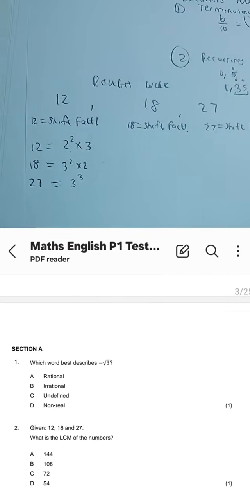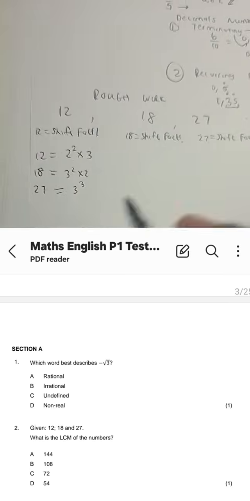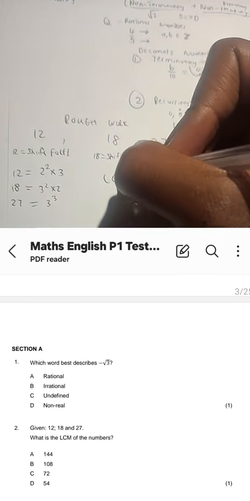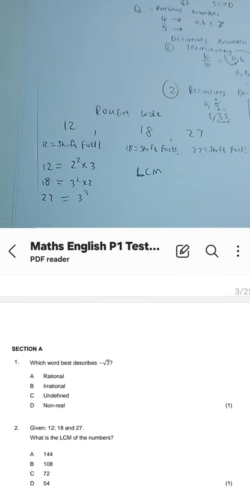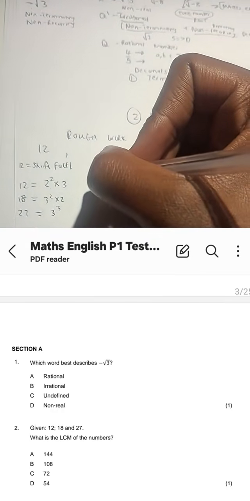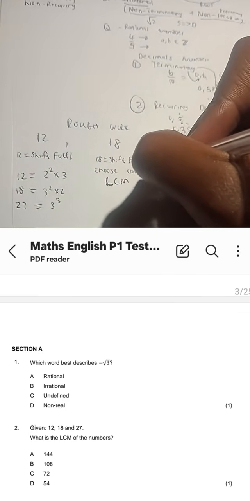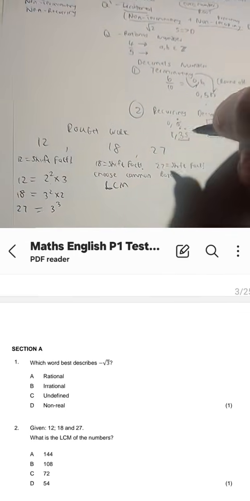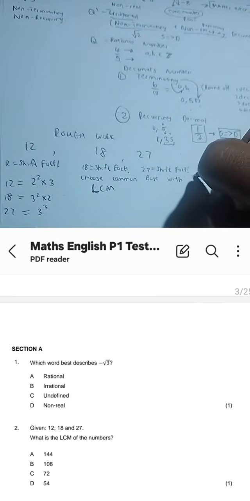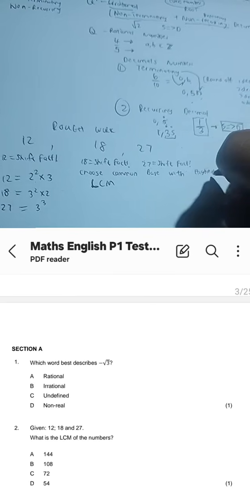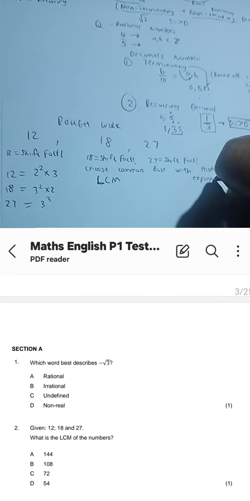Grade 9s. Okay, so now from here, what is the LCM? We are going to choose the common base with the highest exponent.